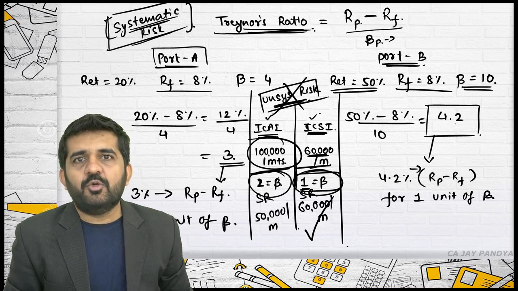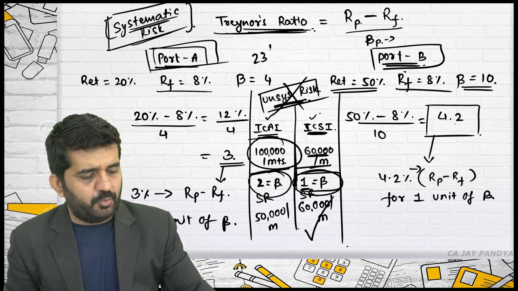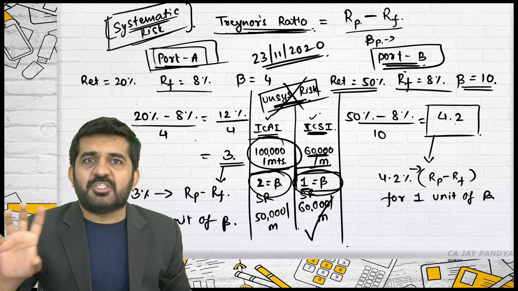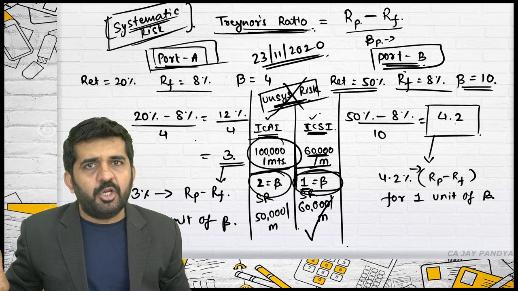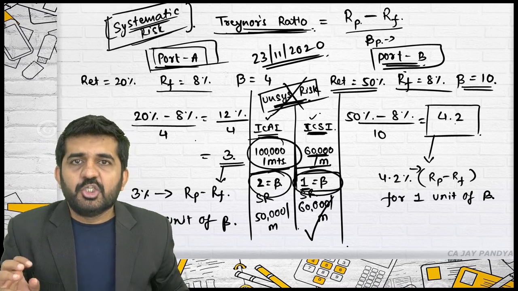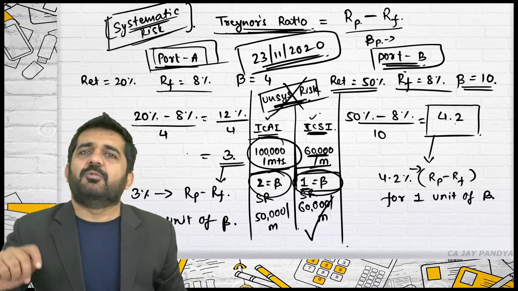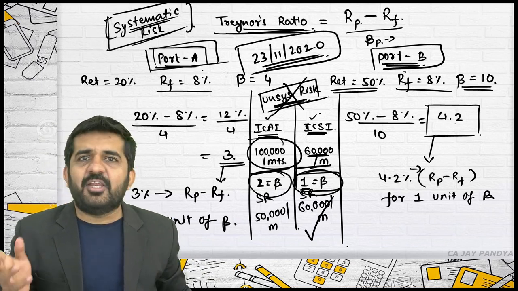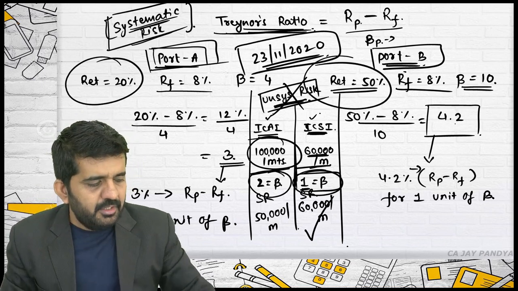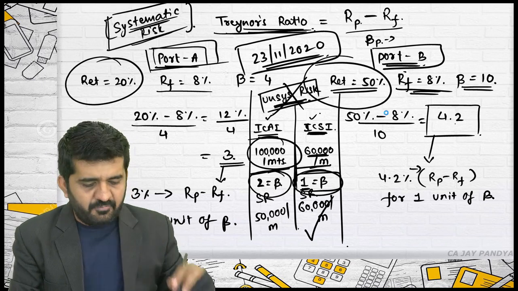See, when you are deciding whether you should invest in portfolio A or portfolio B today, what is the risk-free rate of return? Fixed deposit rate of return. More correct, it is the treasury bill rate of return, which is practically a fixed deposit by the government. Say T-bills are right now running at 5%. Then on this date the T-bill rate will be the same, 5%. So when comparing portfolios, RF should be the same. RP will never be the same. The return of the portfolio will differ, but RF will always be the same when you are evaluating the portfolio.